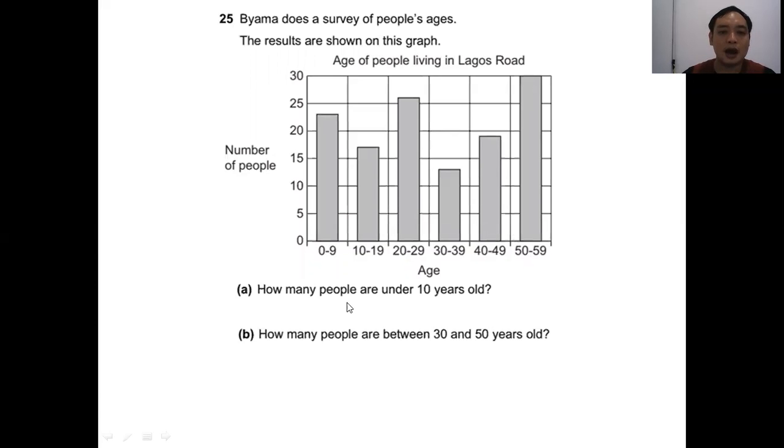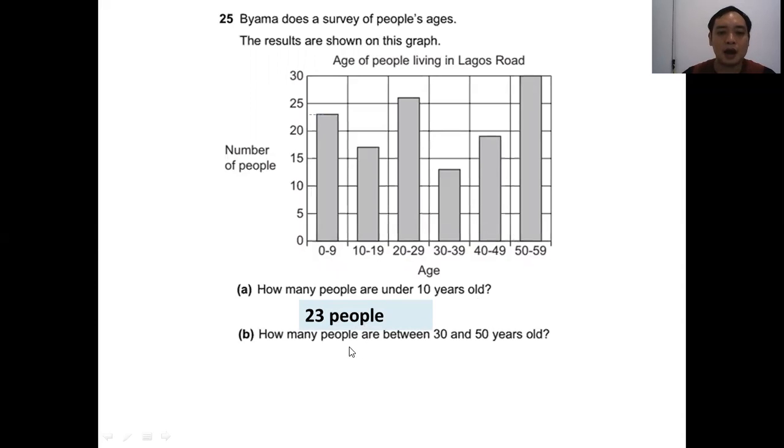So how many people are under 10 years old? Under 10 years old is 0 to 9. So from here you read across here. The answer will be 23 people.